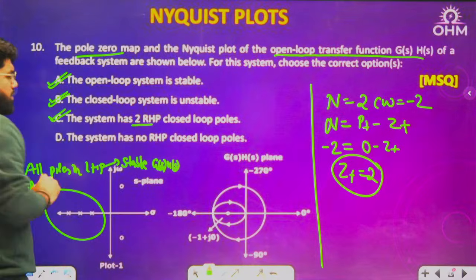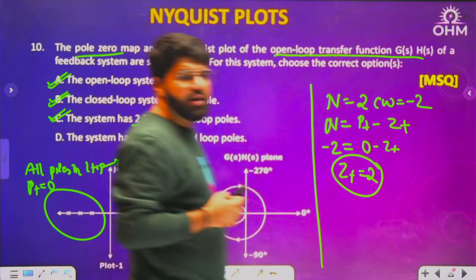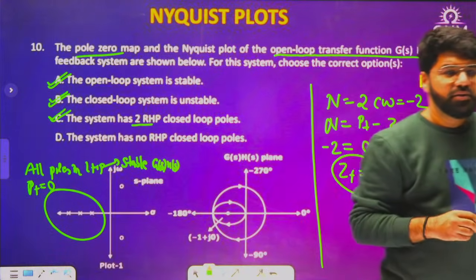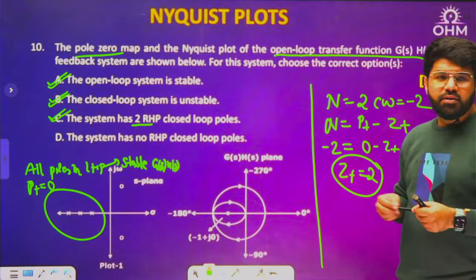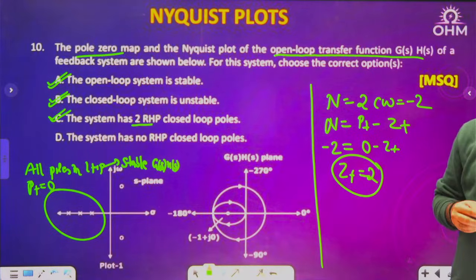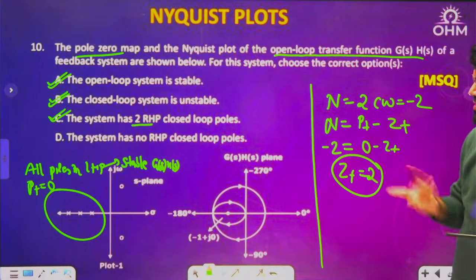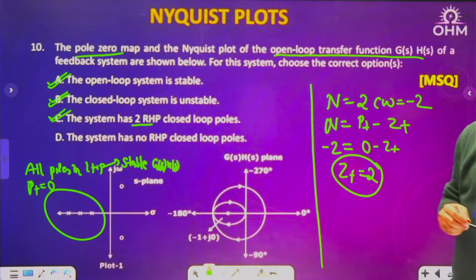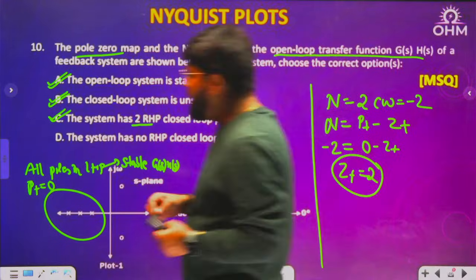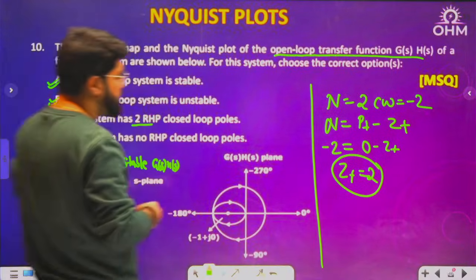Correct. So A, B, C, 3 answers correct. For the MSQ question it is A, B, C. If you said A and C, then with C, automatically B is correct. 2 RHP poles means unstable only. Correct. A, B, C, 3 answers correct for this MSQ question.